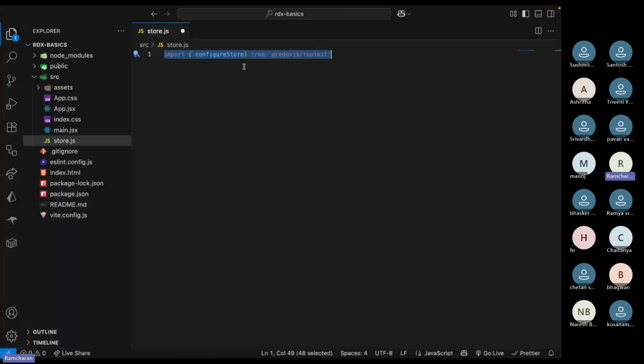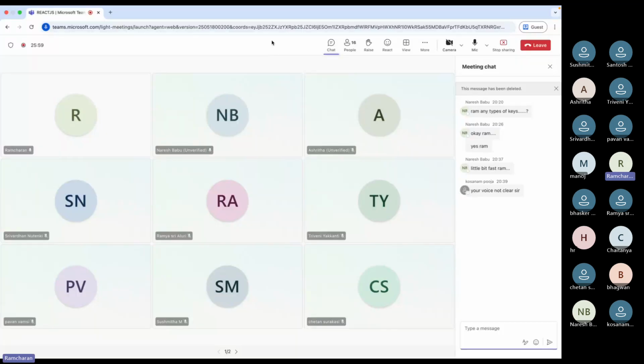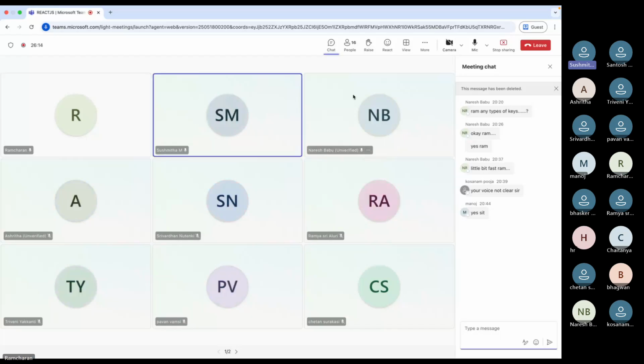Configure store. Able to hear me, guys? Everyone? Because you are very silent. Yes, Ram. Okay, it's not clear for Pooja. It is clear, but sometimes your voice is breaking. Oh, okay. I'm sorry. You should tell me. I'll switch to my mobile.